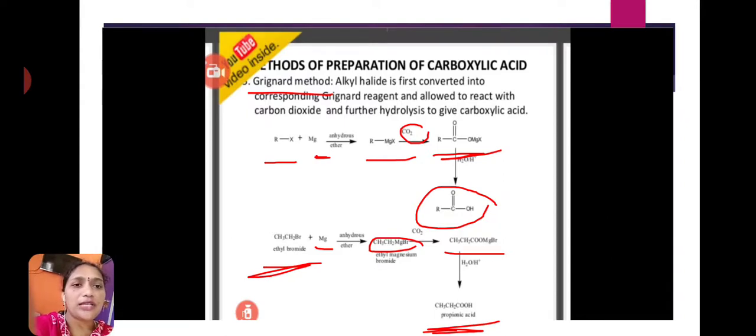Example reaction: ethyl bromide reacts with magnesium in presence of ether and forms ethyl magnesium bromide, the Grignard reagent. This Grignard reagent reacts with carbon dioxide and forms a reaction intermediate. This intermediate undergoes hydrolysis and gives propanoic acid.